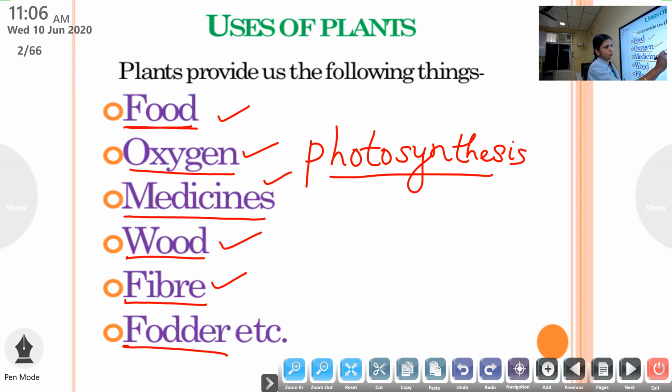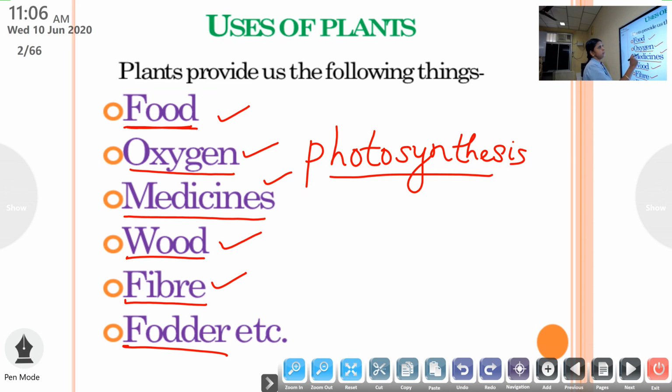Photosynthesis means it is the preparation or manufacturing of food by the plants. Oxygen is released during the process of photosynthesis.